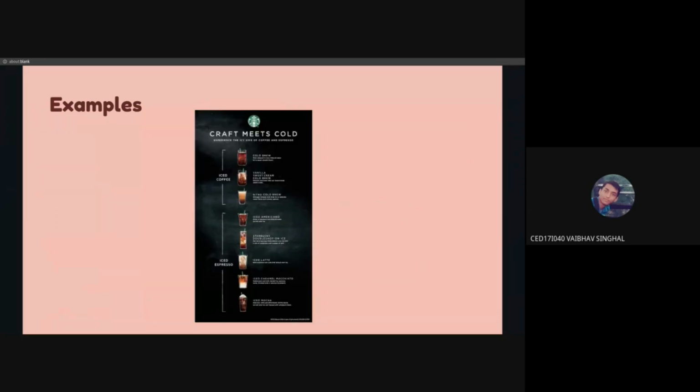So this is an example of the Starbucks menu. They have categorized it into two options.